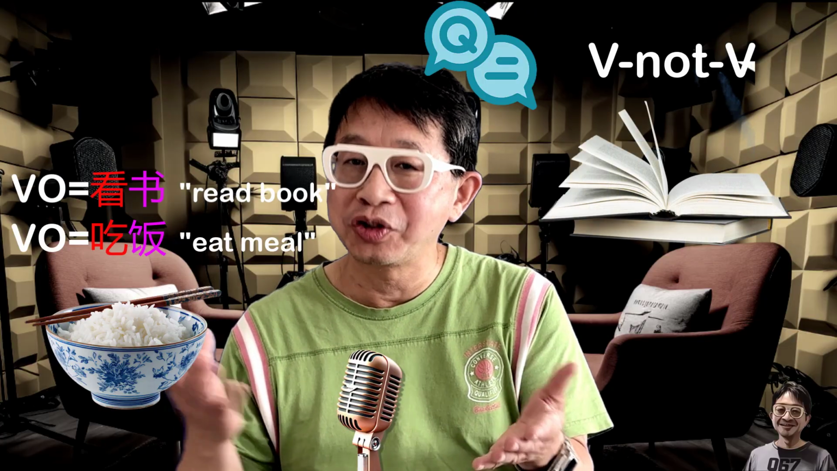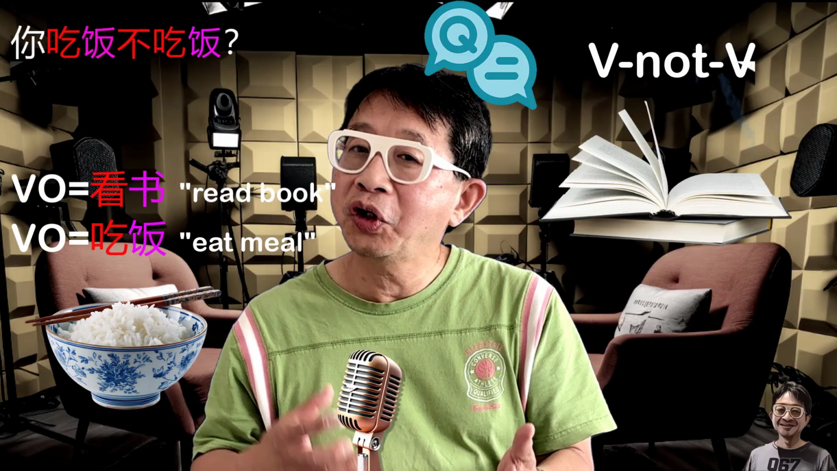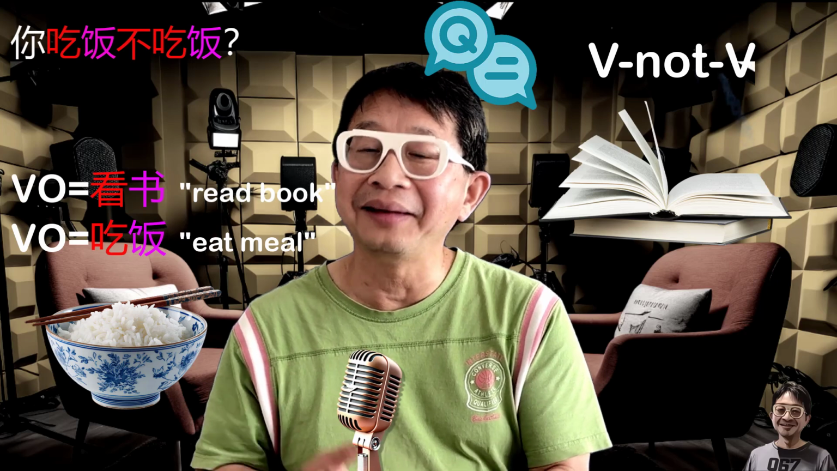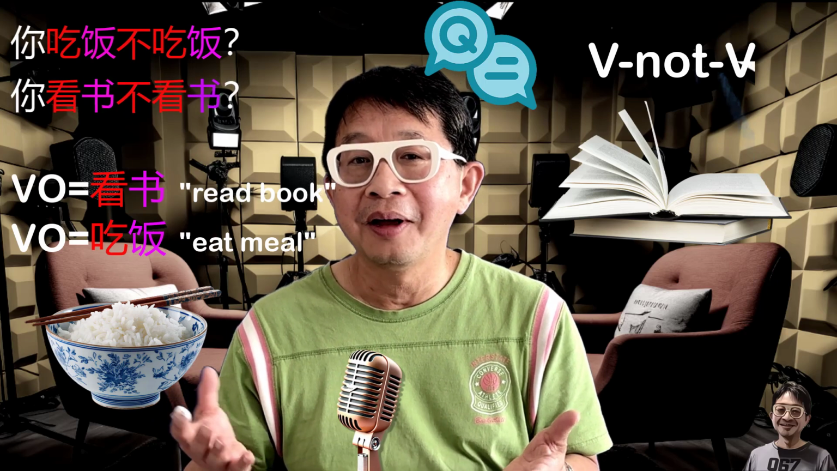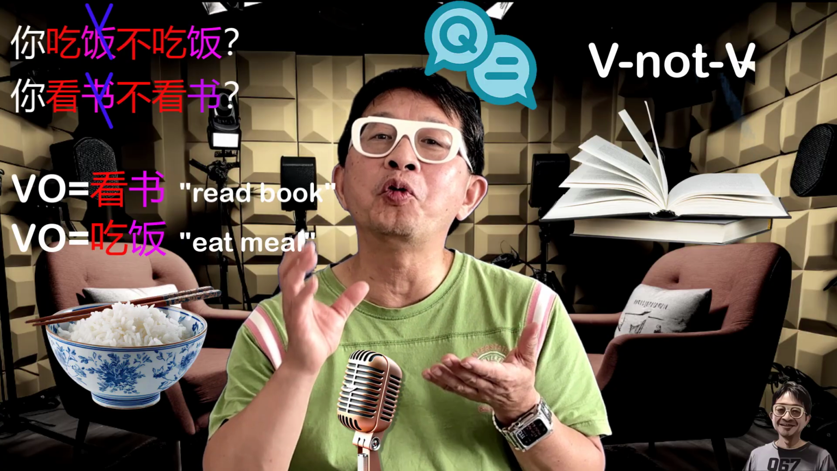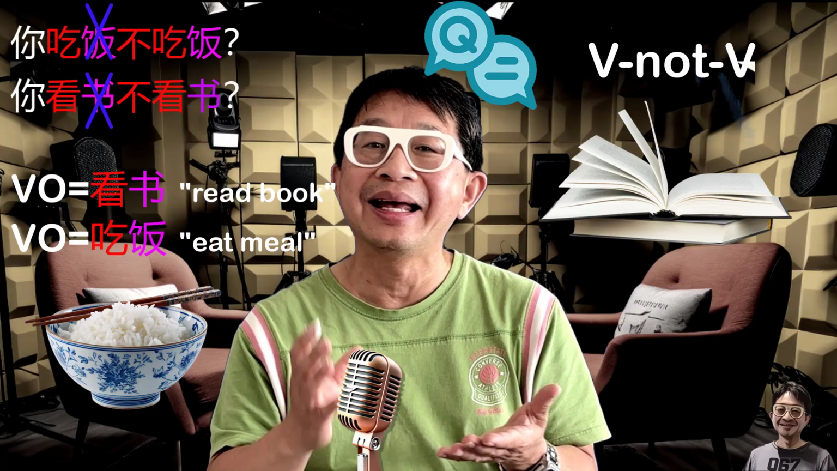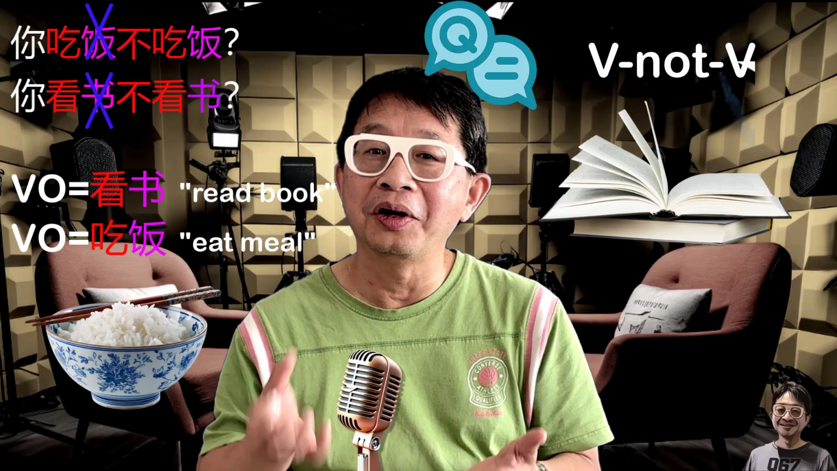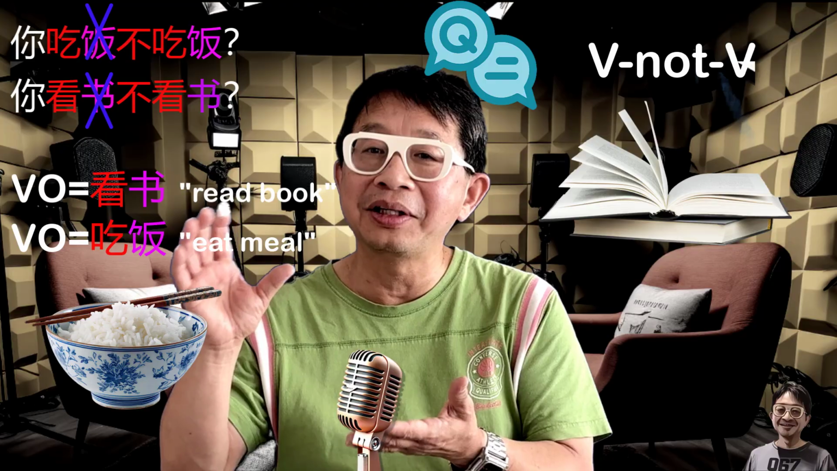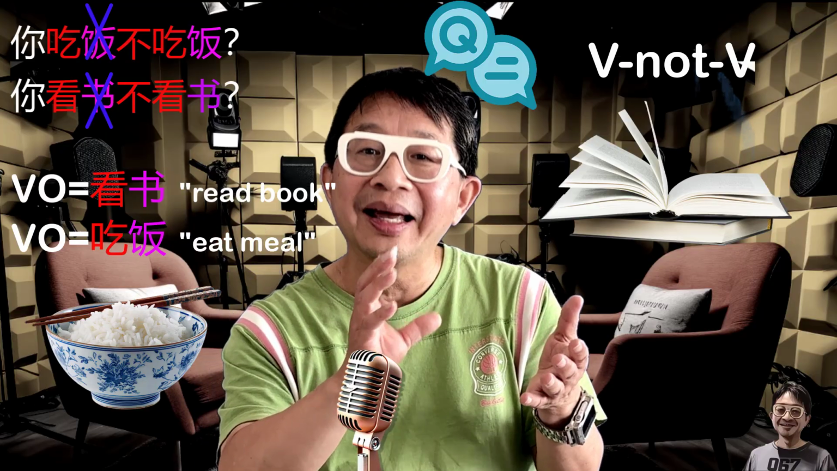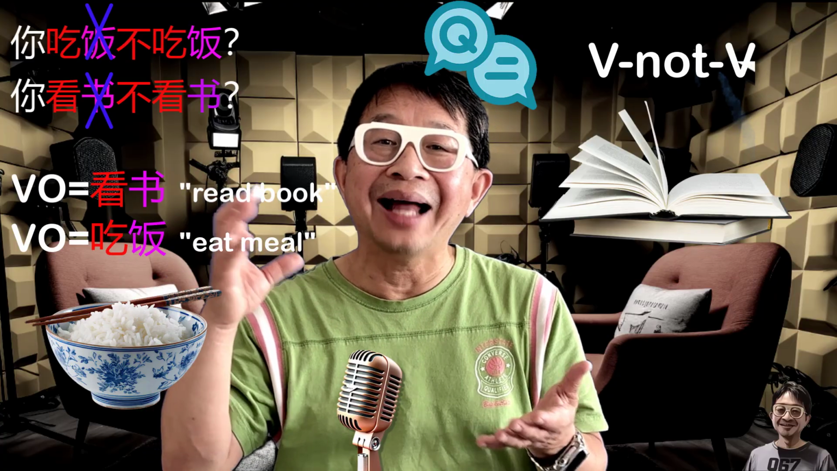How do we ask a question with these? Well, you could use the entire construction. 你吃饭不吃饭？你看书不看书? But as you might have guessed, most people don't say that. Most people omit the object in the first instance and say something like 你吃不吃饭？你看不看书? Okay, so the object gets left until the end. With the V not V, all you're repeating is the V and not the object. Although there's a small caveat to that.